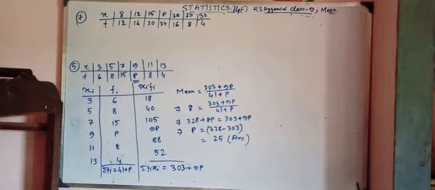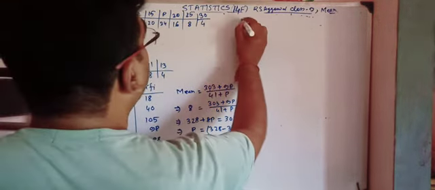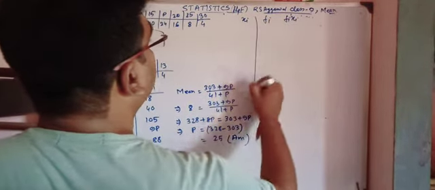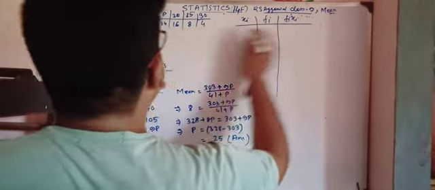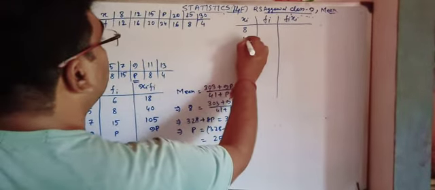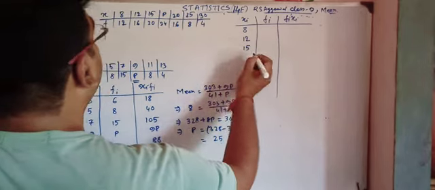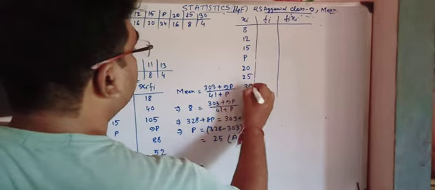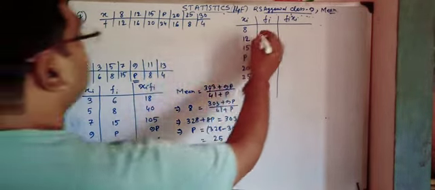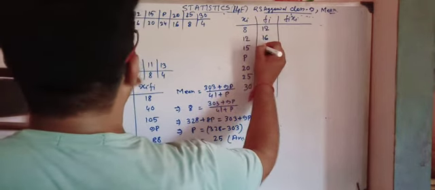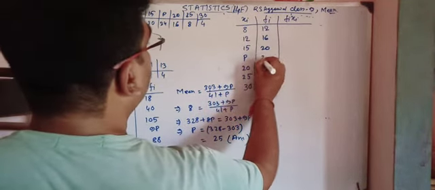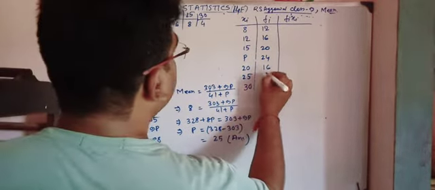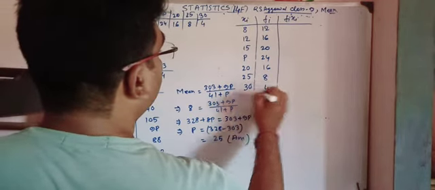We are writing the table: xi, fi and fi xi. Xi is equal to 8, 12, 15, p, 20, 25 and 30. Fi is equal to 12, 16, 20, 24, 16, 8 and 4.